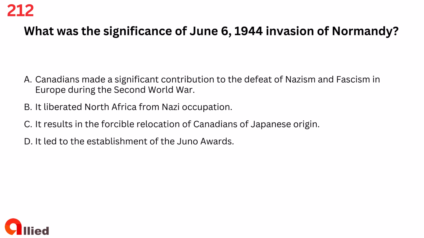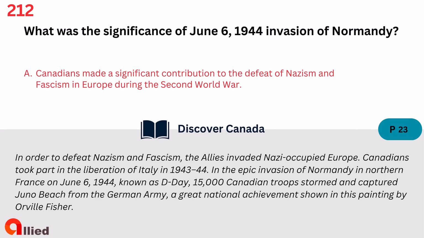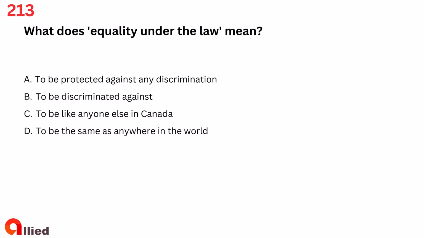Question 212. What was the significance of June 6, 1944 invasion of Normandy? A. Canadians made a significant contribution to the defeat of Nazism and fascism in Europe during the Second World War. B. It liberated North Africa from Nazi occupation. C. It resulted in the forcible relocation of Canadians of Japanese origin. D. It led to the establishment of the Juno Awards. The answer is A. Canadians made a significant contribution to the defeat of Nazism and fascism in Europe during the Second World War.